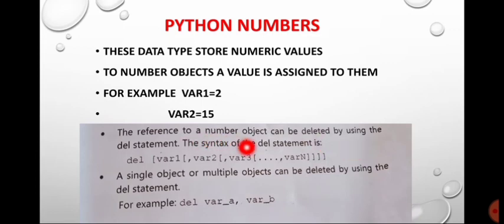The reference to a number object can be deleted by using the del statement. The syntax for the del statement is: del var1, var2, var3, ... varN. You have to use parentheses with this statement. Similarly, a single object or multiple objects can be deleted by using the del statement. For example, var_a and var_b can both be deleted by using the del statement.